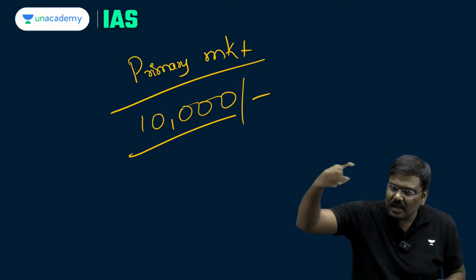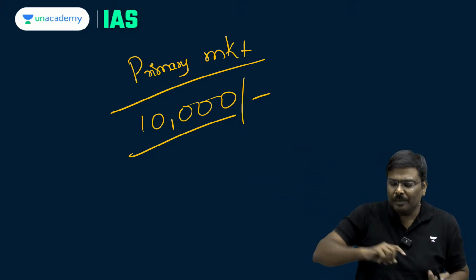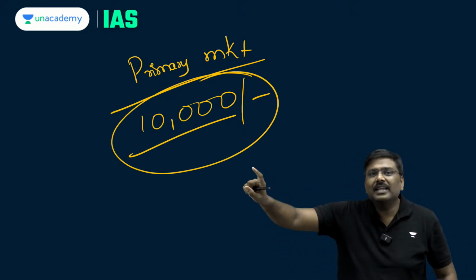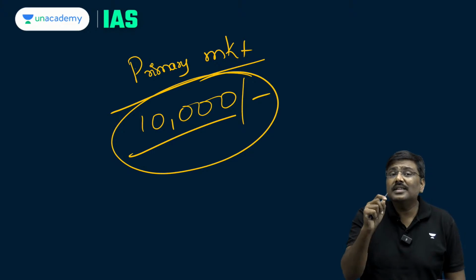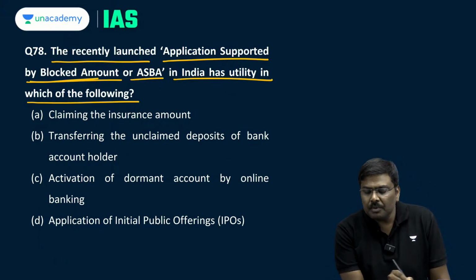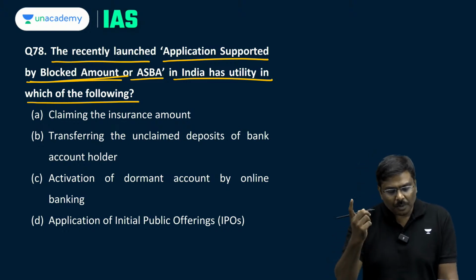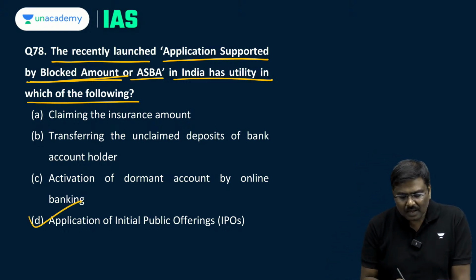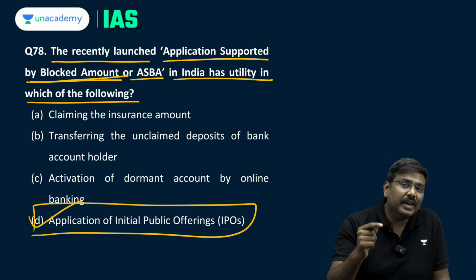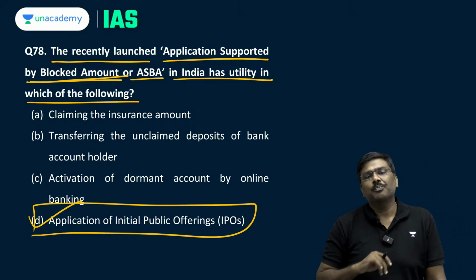Once the shares are allocated to me, this amount will be withdrawn from the account automatically and given to the issuer of the shares. This is basically called application supported by blocked amount, right. So, right option for question number 78 will be option D, application of initial public offerings, IPO related issue.